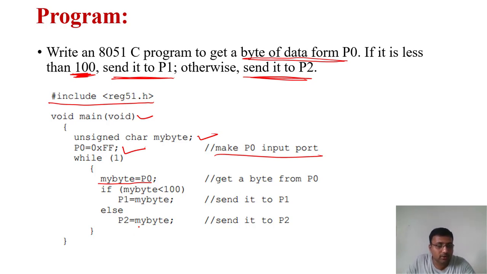Else send it to port 2. So here they have used if-else. Okay. If mybyte is less than 100, then the data will be sent to port 1. Otherwise, the data will be sent to port 2. Okay. So like this, we can use if, while, for conditional statements as well in the C program. So that's all about embedded C programming with the microcontroller.